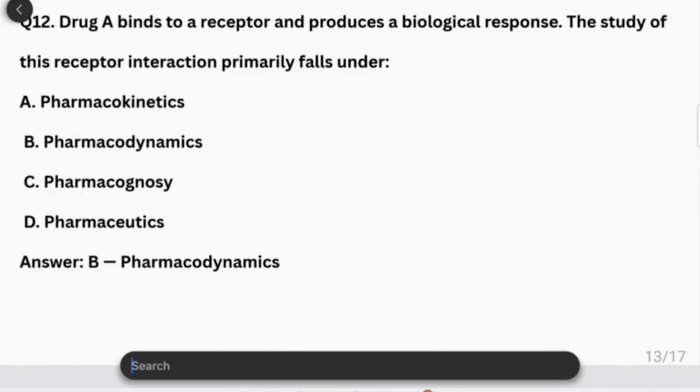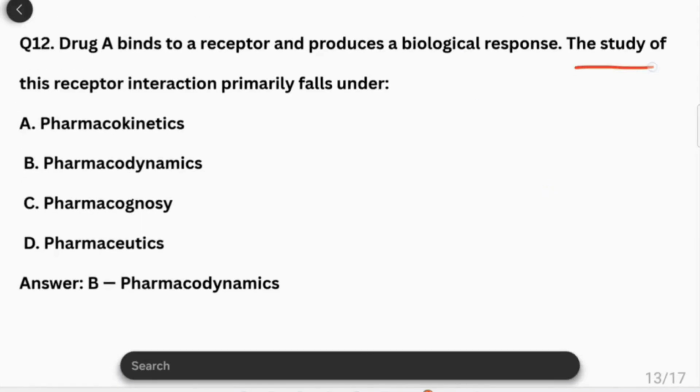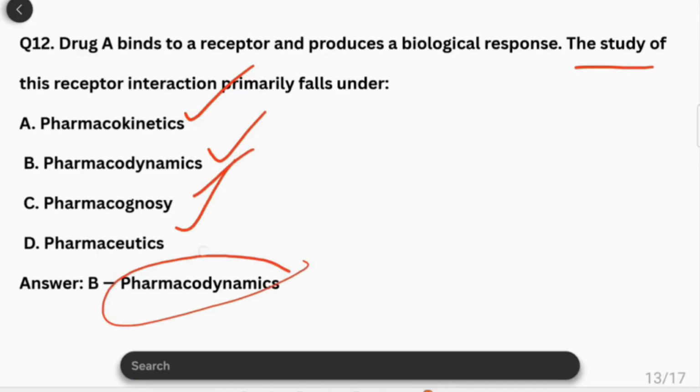Then a drug binds to a receptor and produces a biological response. So this study belongs to which field? Whether it belongs to pharmacokinetics or pharmacodynamics or pharmacognosy or pharmaceutics. It mainly belongs to pharmacodynamics.